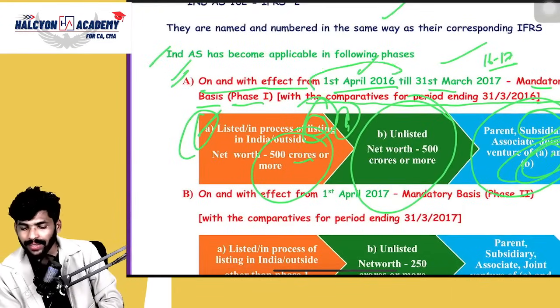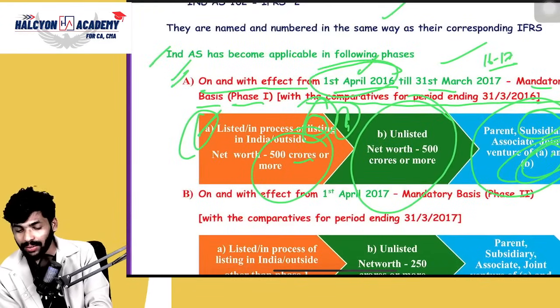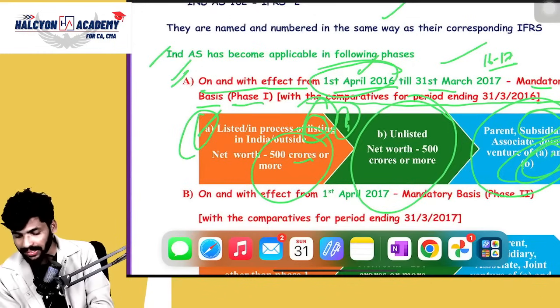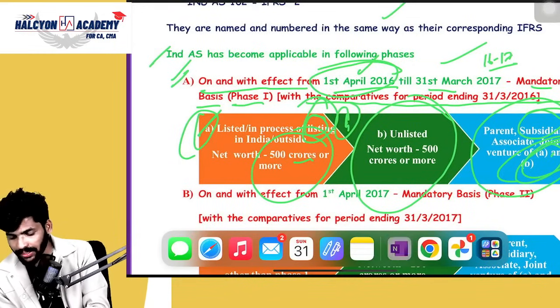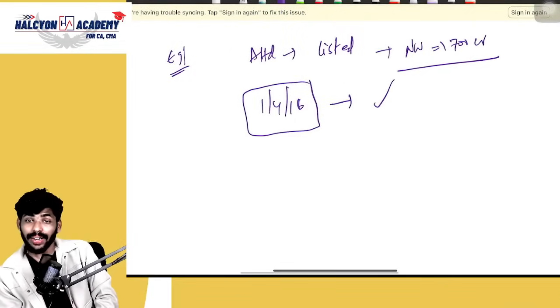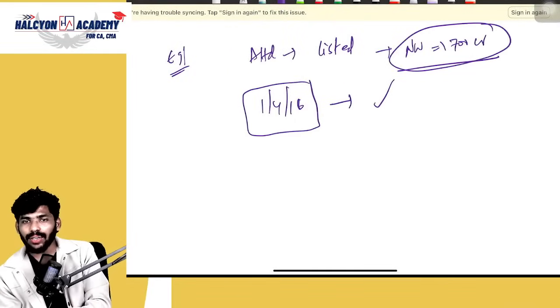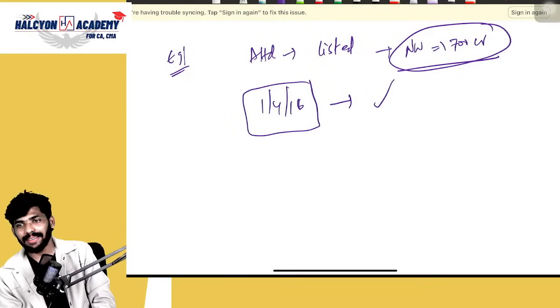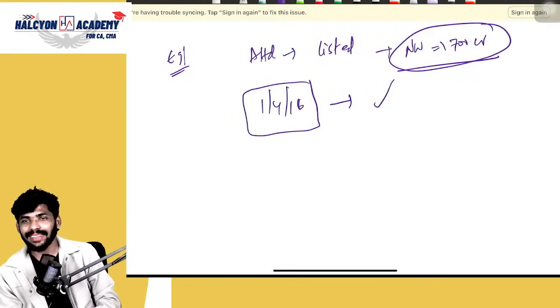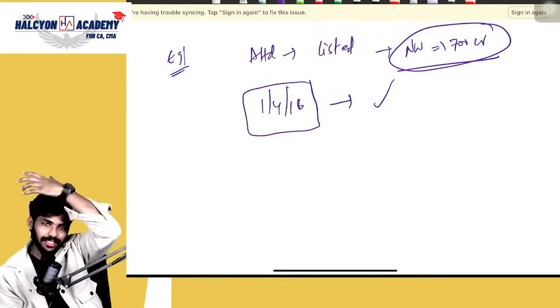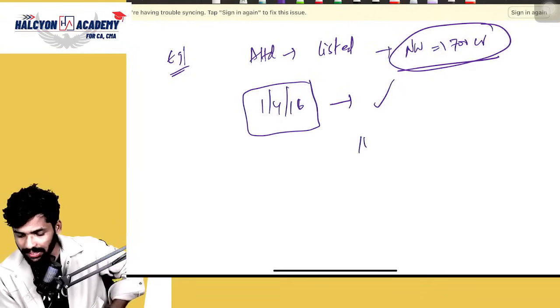On and effective from 1st April 2016. Then one more question will come into the picture. What is that? Sir, you are saying net worth equal to 700 crores, which year's net worth, sir? That is the question you need to ask. Yes or no? Which year's net worth? As of now, we are at 16/17.